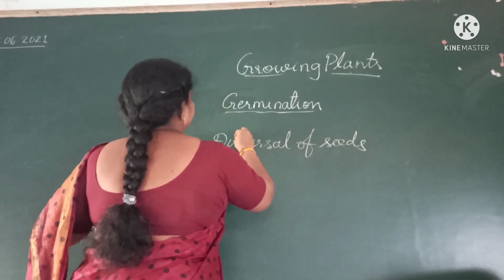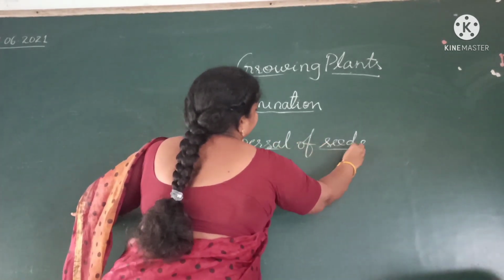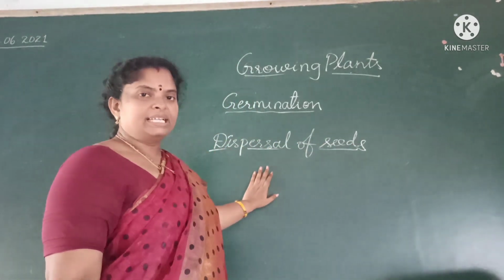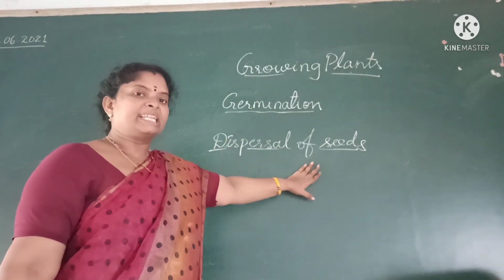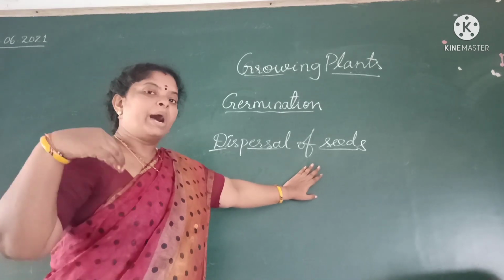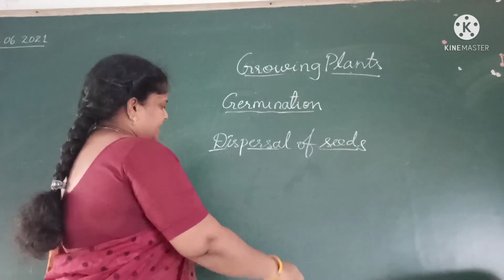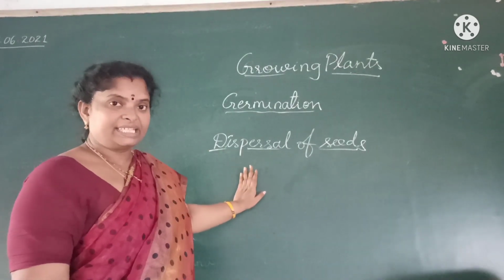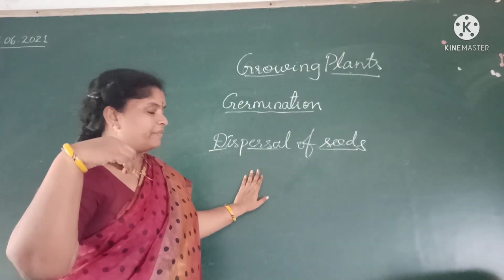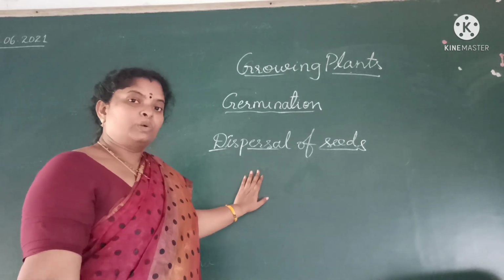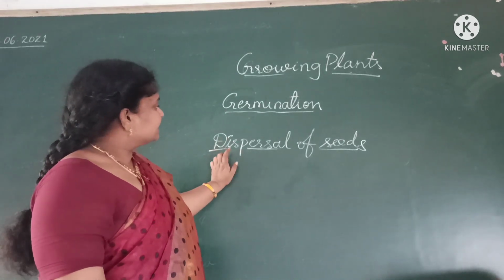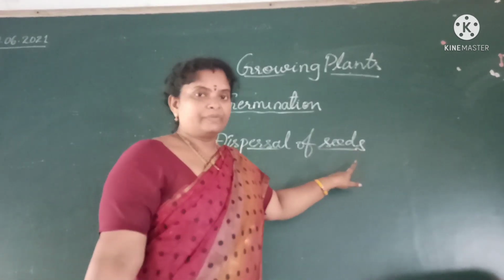Dispersal of seeds. This is a new word, children. Dispersal means scattering away from the parent plant to far away places. Here you can see one plant and the seeds will go to far away places, and this is called dispersal of seeds.